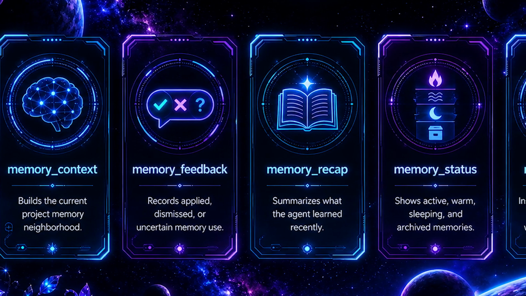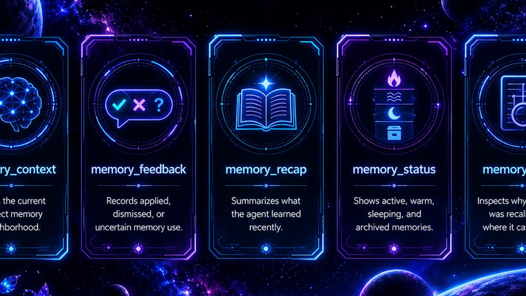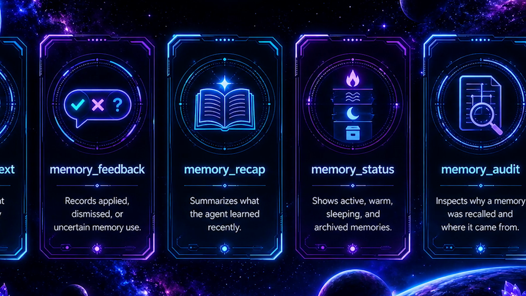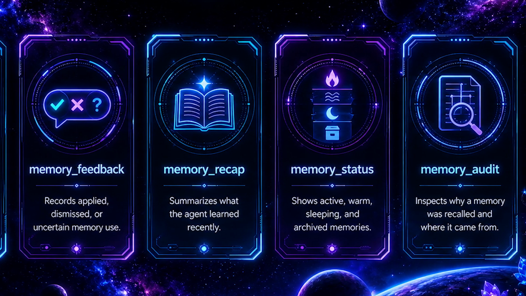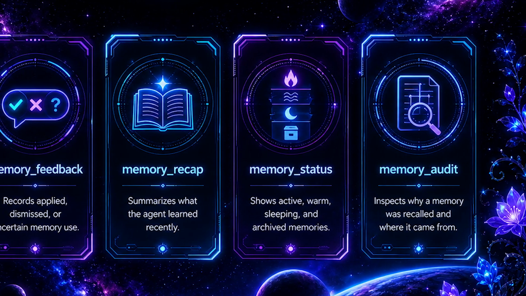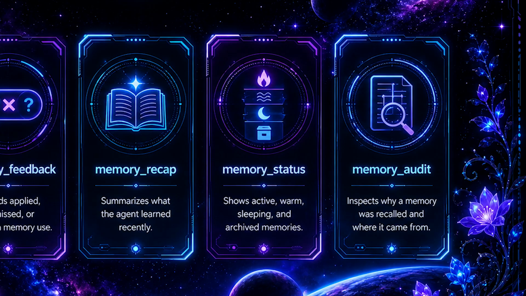Another is memory recap. It looks at recent graph activity and decides whether a new memory should be created or whether an existing memory should be reinforced. Memory status is the dashboard. It shows the state of the memory graph: nodes, edges, memories, packets, ledger events, recap pressure, and overall health. And memory audit. This helps inspect the system for duplicate memories, noisy memories, open packets, or other issues.